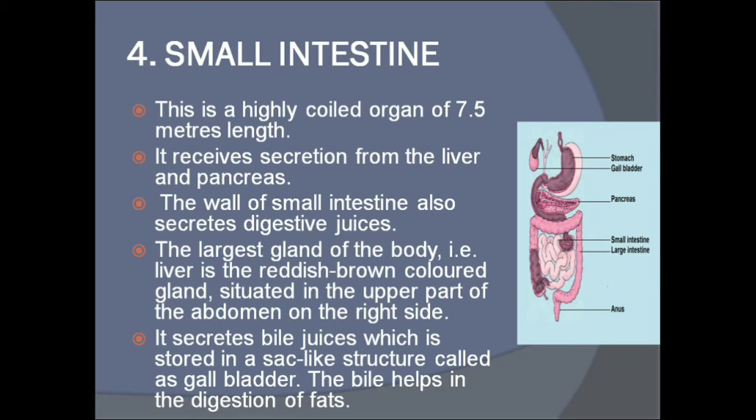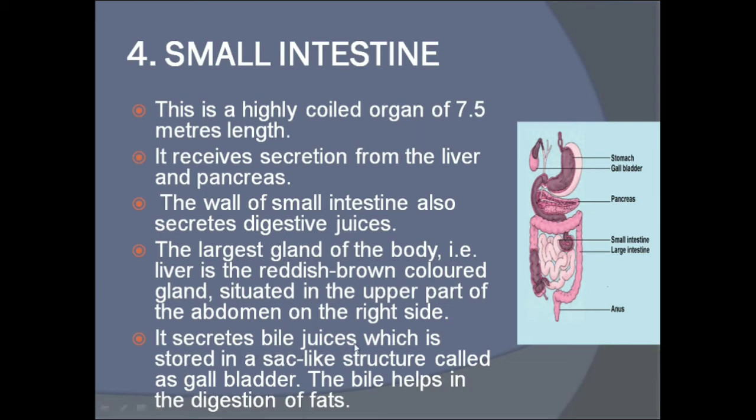The largest gland of the body, that is the liver, is the reddish brown colored gland situated in the upper part of the abdomen on the right side. So what is the location of the liver? You know that the liver is the largest gland of the body. It is reddish brown in color. And where is it situated? It is situated in the upper part of the abdomen on the right side.